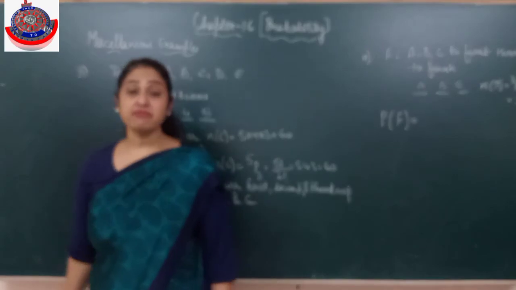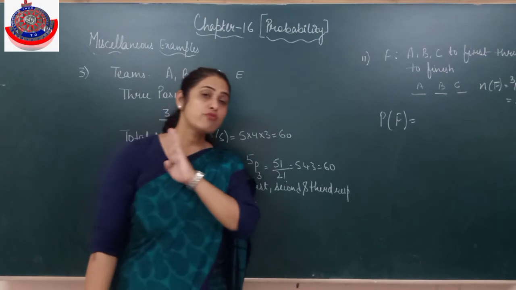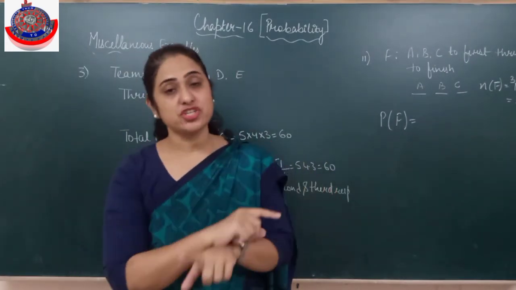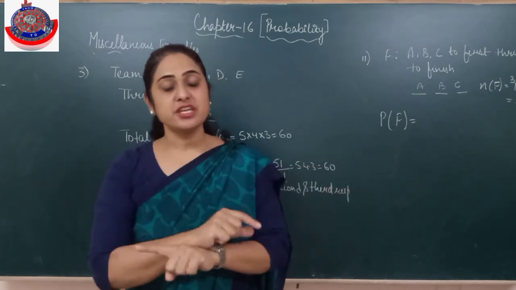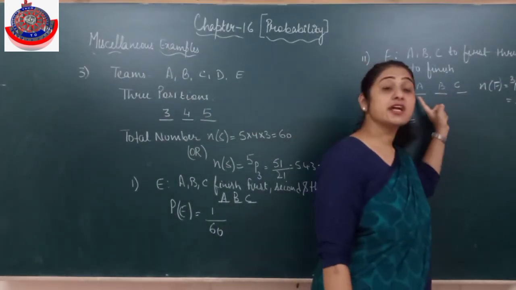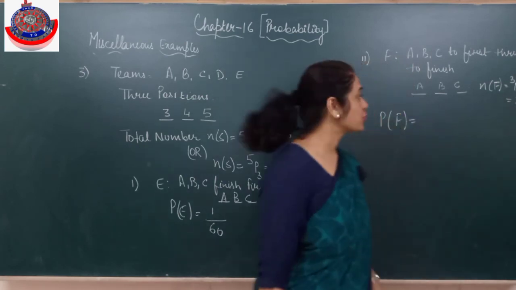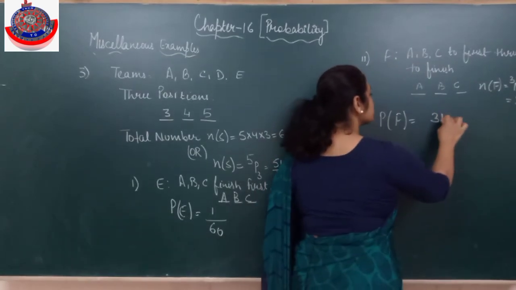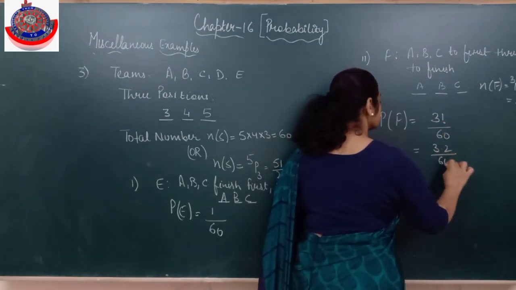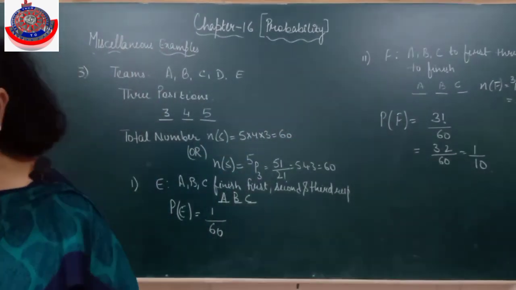So the number of elements favoring event F: because in the earlier case it was fixed that A is on first, B on second, C on third, that was one way. But here they can interchange among themselves. A came first, B and C can change positions. B came first, A and C can change positions. It can happen. Is it clear? So first of all I have to see the internal arrangement also. So 3 seats, 3 people, 3P3, that is 3 factorial. So the probability is favorable outcomes divided by total number of outcomes, that is 6/60, which is 1 by 10.